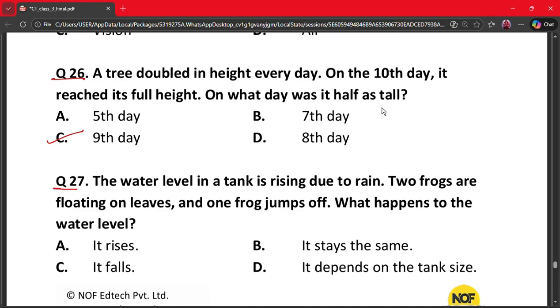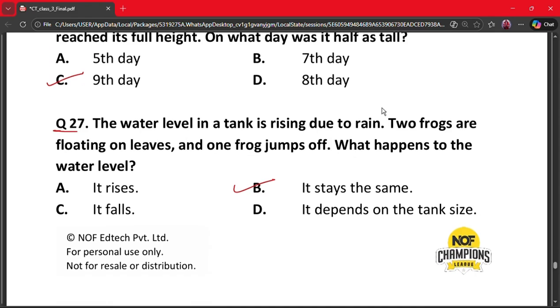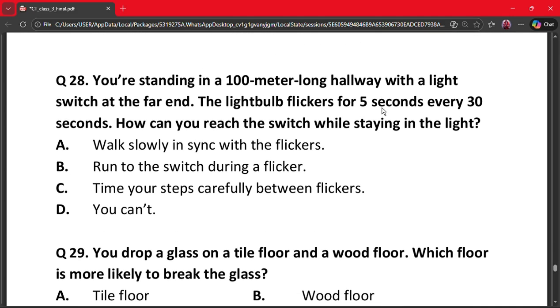The water level in a tank is rising due to rain. Two frogs are floating on leaves and one frog jumps off. What happens to the water level? A, it rises, B, it stays the same, C, it falls, and D, it depends on the tank size. The correct answer is option B, it stays the same. Why? Because the frog was already displacing the water, whether it is floating on a leaf or swimming in the water, the total mass inside the tank remains the same. So the correct answer is option B. Let's move on to our next question.